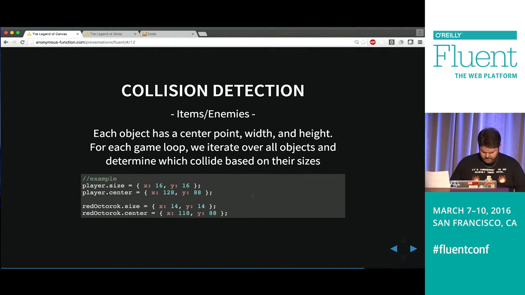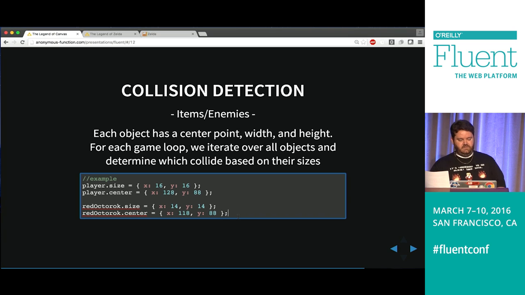Okay, so now that we've covered that, let's talk about collision detection with some of the items or some of the enemies. So here is a really basic example. Every object has a center point and a size that determines whether or not they're colliding, based essentially on whether these squares intersect.